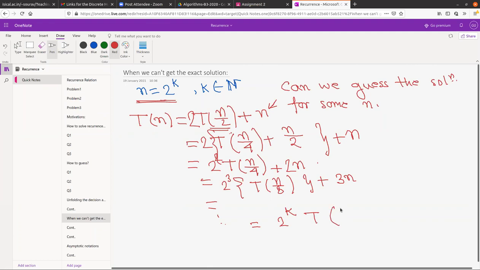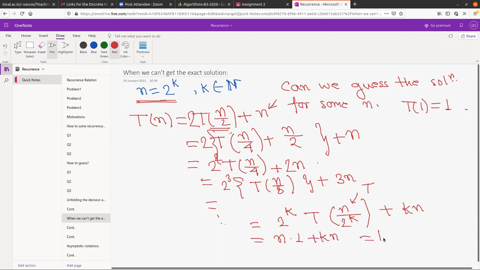You will just reduce some steps, and after that you will see that there will be some 2 to the power k T of n by 2 to the power k plus kn. We cannot reduce after that step because we have taken n equals 2 to the power k. So n by 2 to the power k becomes basically 1, so 2 to the power k equals n, and T of 1 equals our base case, that is 1. I should have written here the base case 1 plus kn.